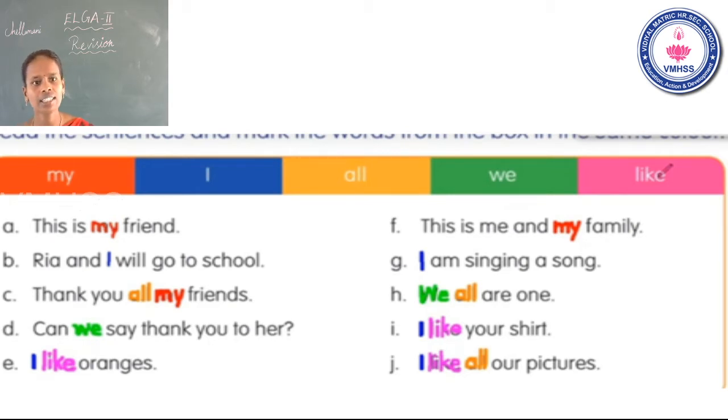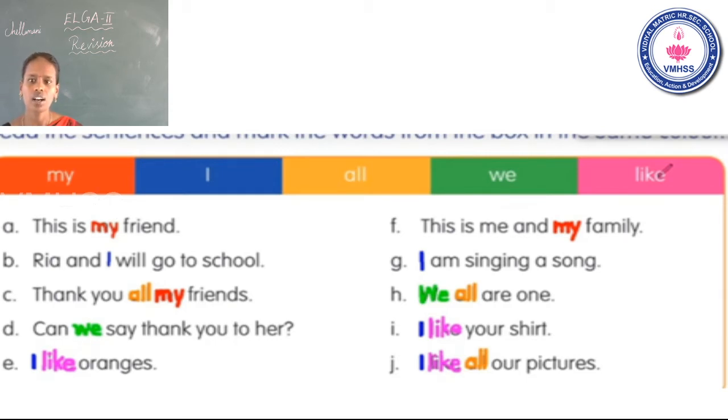You get the idea of the colors. See the third one. Thank you all my friends. See the box. All is colored yellow. So you can color yellow. My, which color? Red. So you can color red. See the fourth one. Can we say thank you to her? We, which color? Green. You can color green.